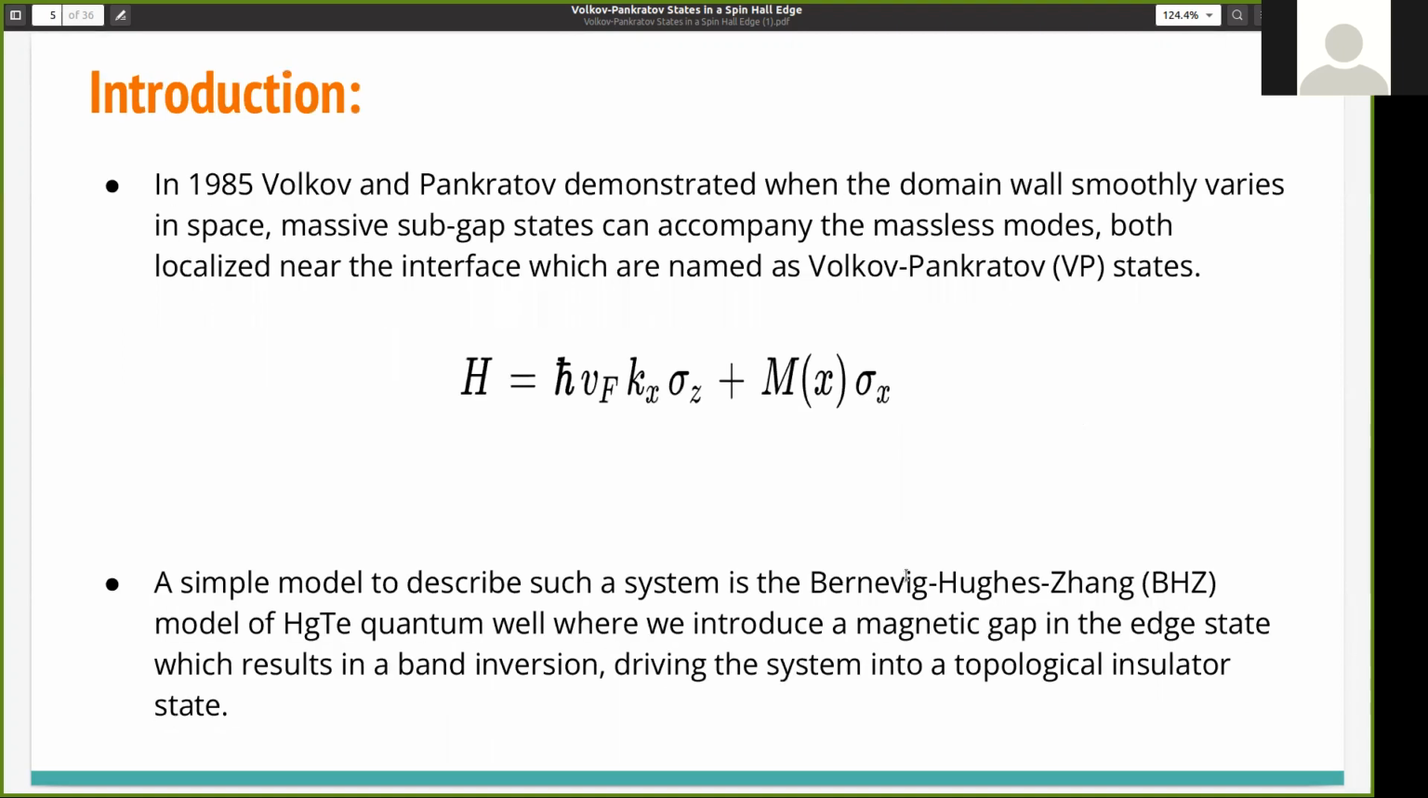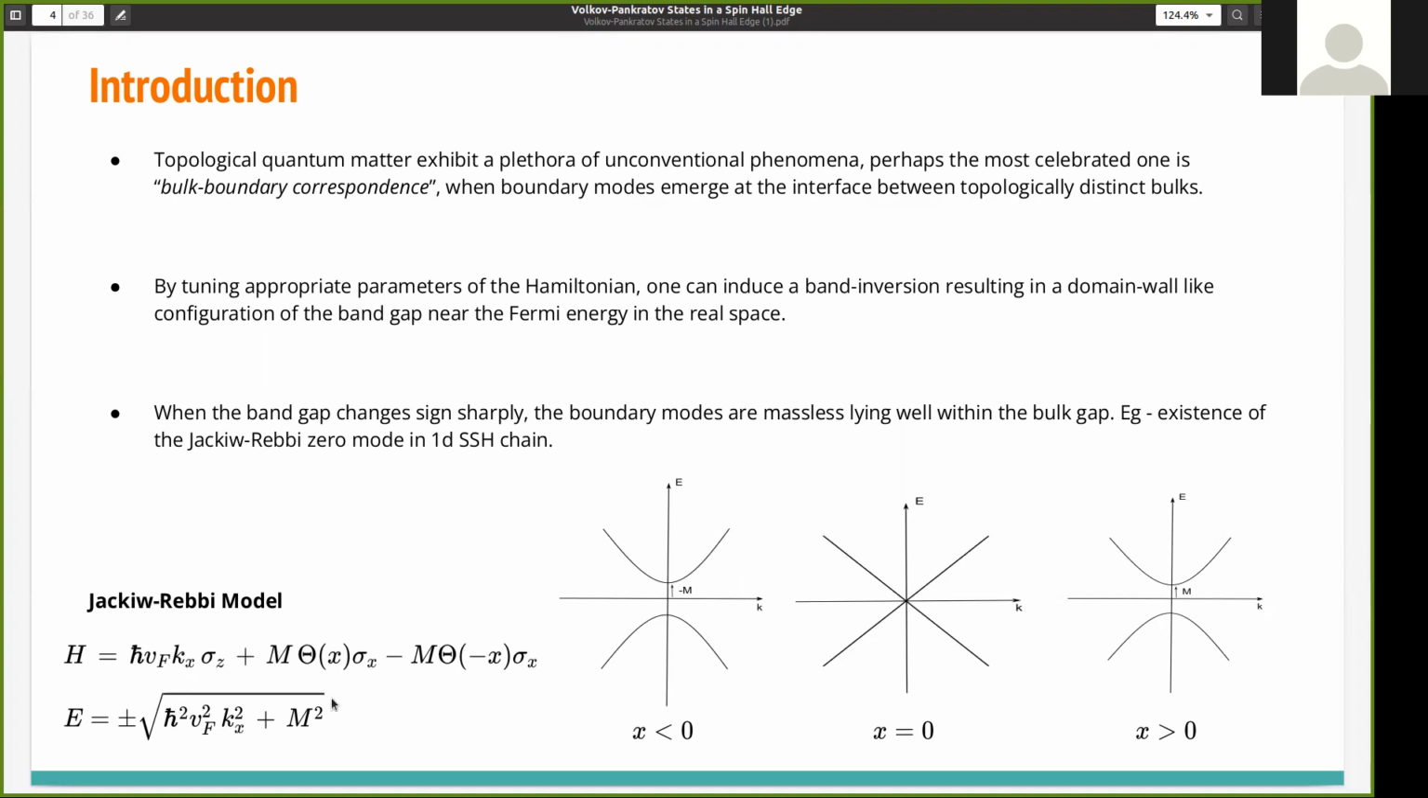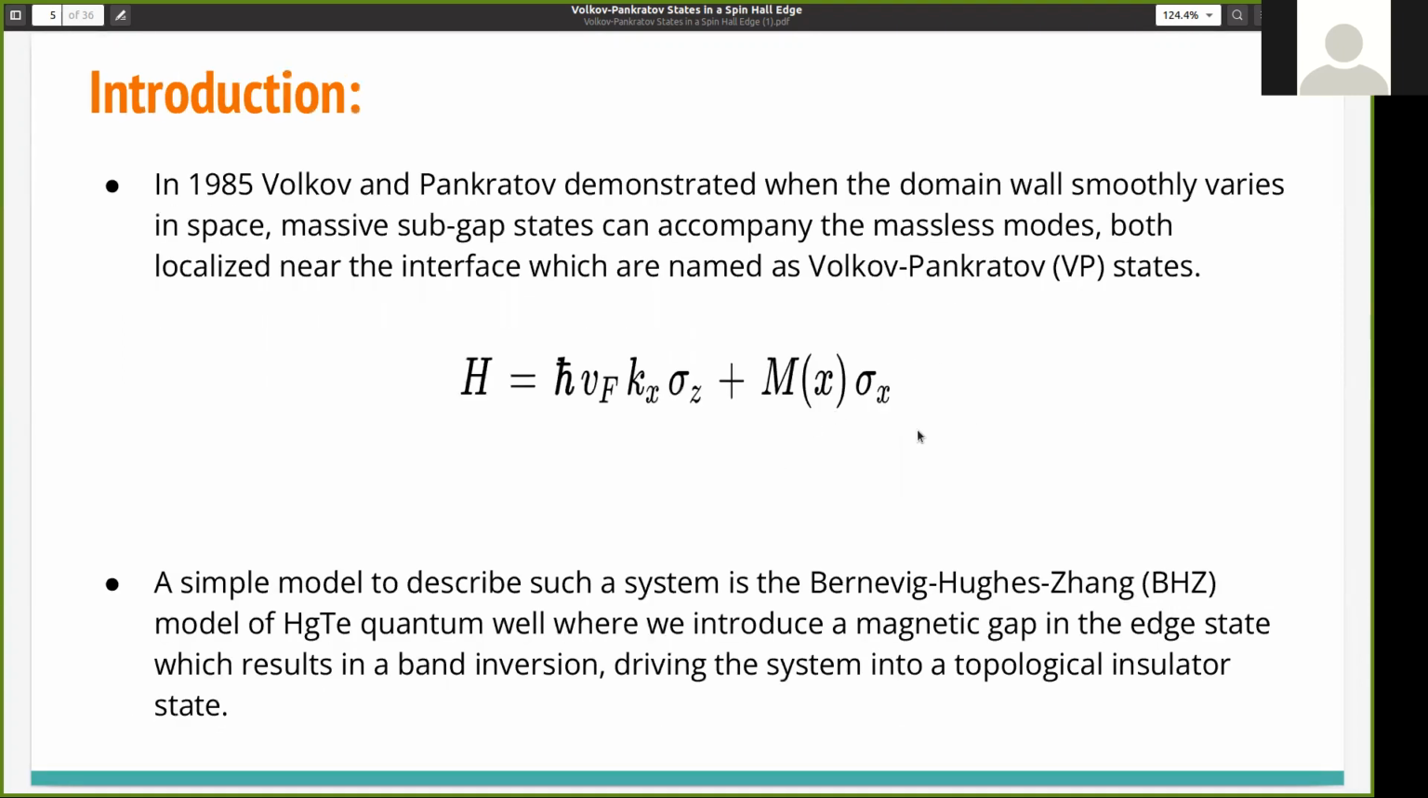Now in 1985, Volkov and Pankratov demonstrated that when the domain wall varies smoothly in space, along with the Jackiw-Rebbi mode, there exist massive subgap states. These states are known as Volkov-Pankratov states, or VP states. What they did basically, instead of taking this sharply varying mass term, was to take a smoothly varying mass term m(x). Now, a simple model to describe such a system is the BHZ model of a HgTe quantum well, where one can induce a magnetic gap in the edge state or in the bulk, which will result in a band inversion and drive the system into a topological insulator state.